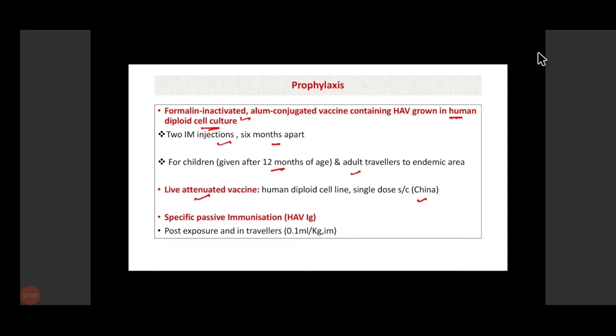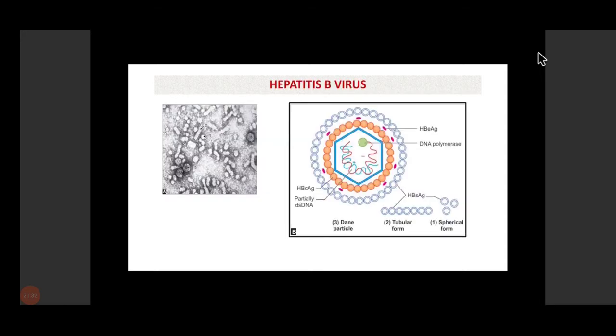And there is some passive immunization also available, which is hepatitis A virus immunoglobulin. This can be given whenever there is an exposure. Generally, it is given to close contacts, intimate contacts, and to travelers. Basically we are giving preformed antibodies, so it is generally given after exposure. Okay, so this was all about hepatitis A virus.